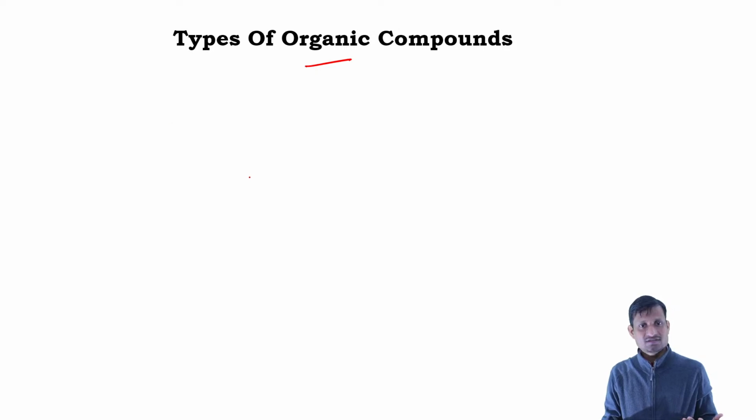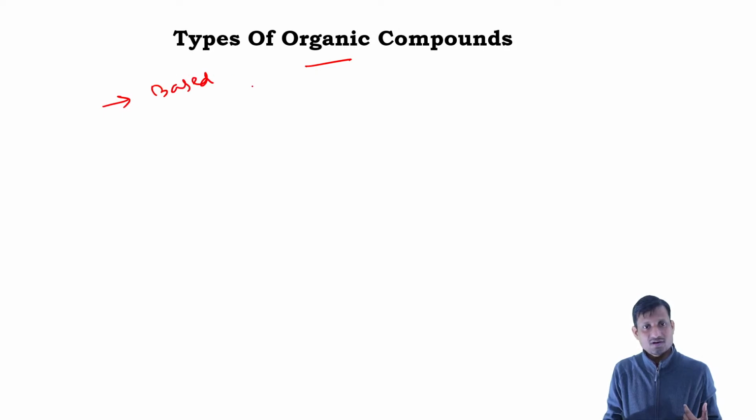In the higher classes we will see some other ways we can categorize organic compounds, but here we can simply learn the types of organic compound. We could divide it into two types based on double and triple bonds.